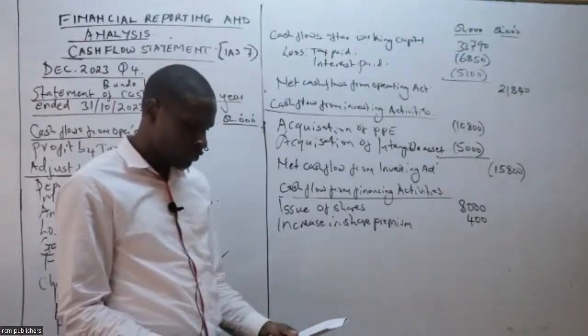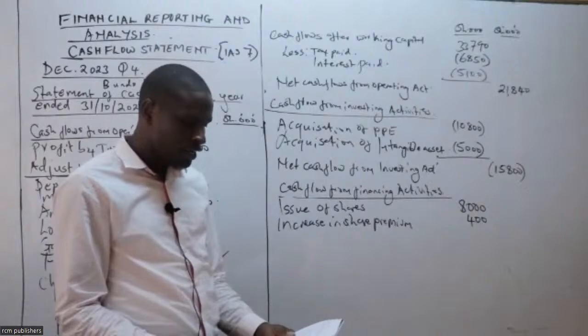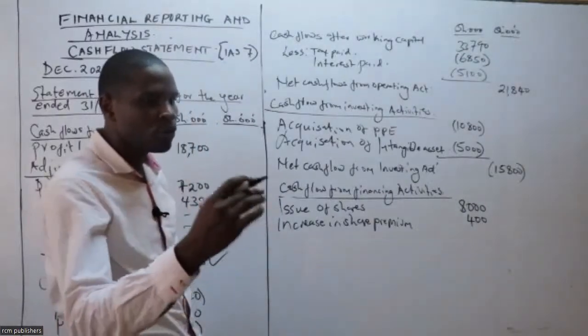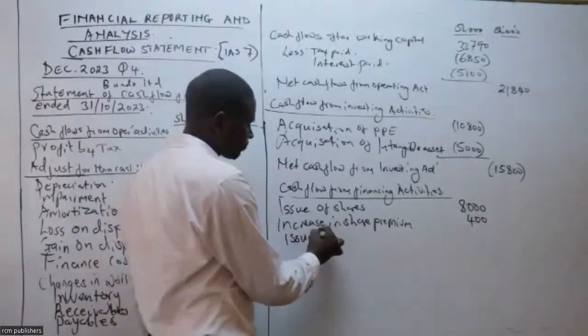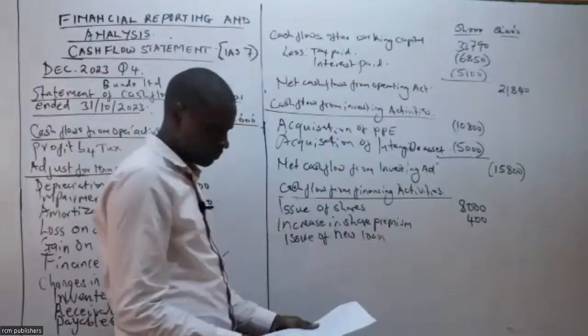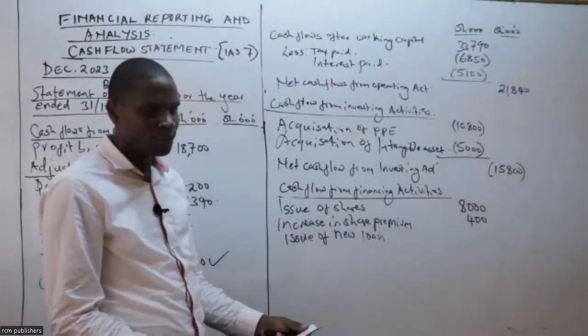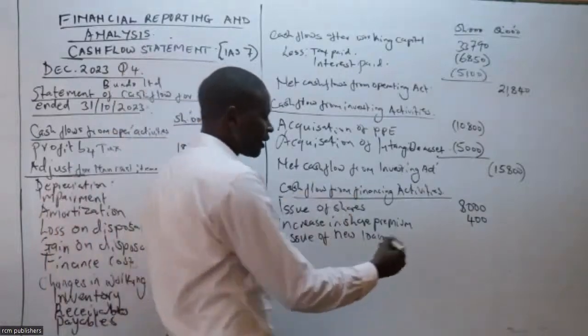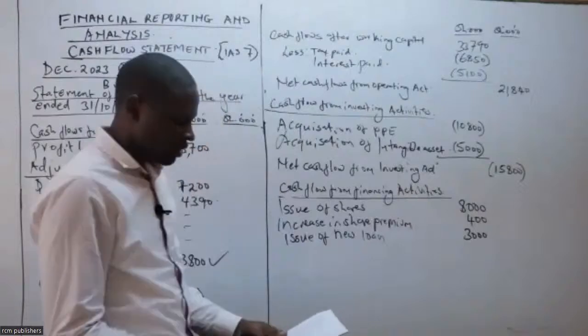Can you look at additional information that we were told there was issue of neuron worth how much? Ilikuwa worth how much? 3,000. Yes, and additional information, the issue of neuron was worth 3,000.